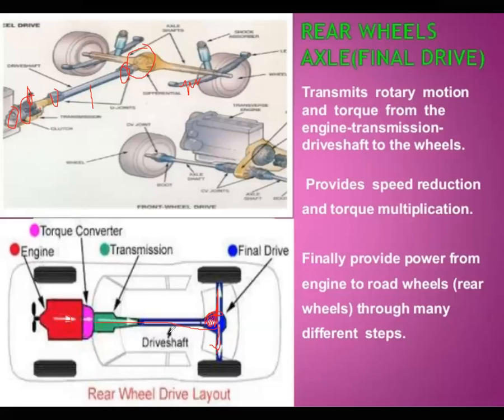Right, that is the final point. That is how power is transmitted in this system. This is the concept of power transmission.